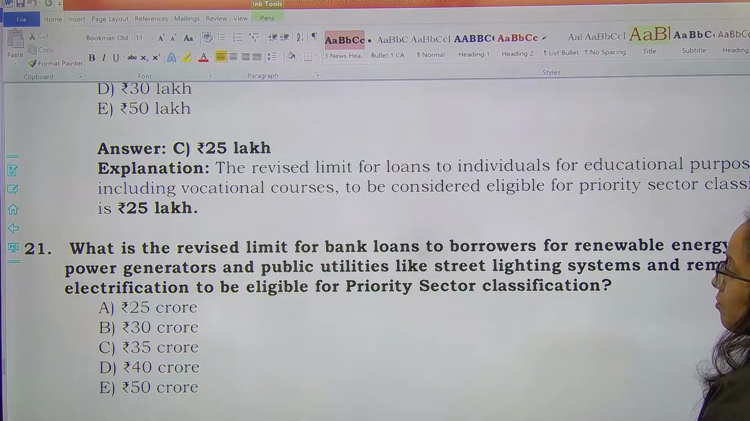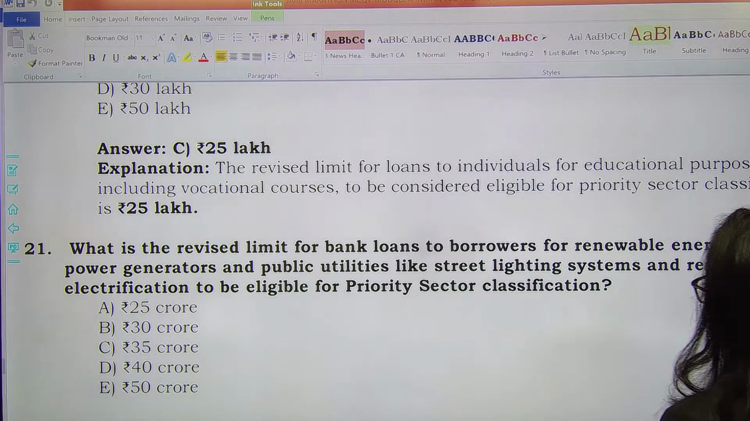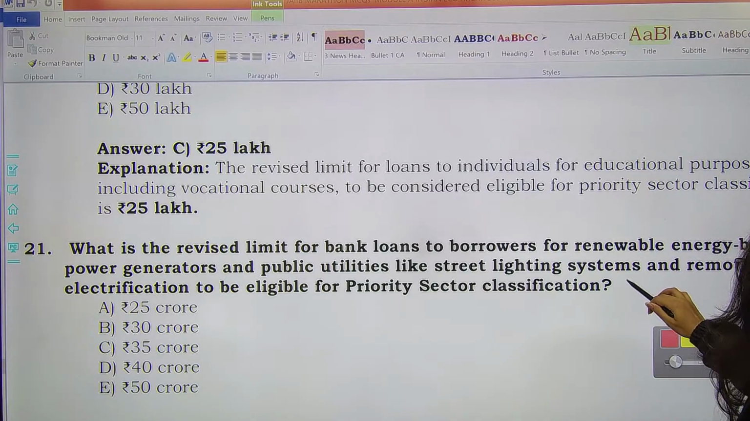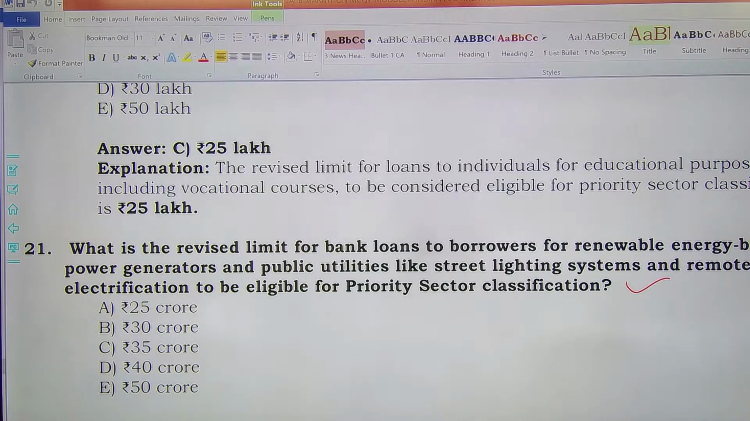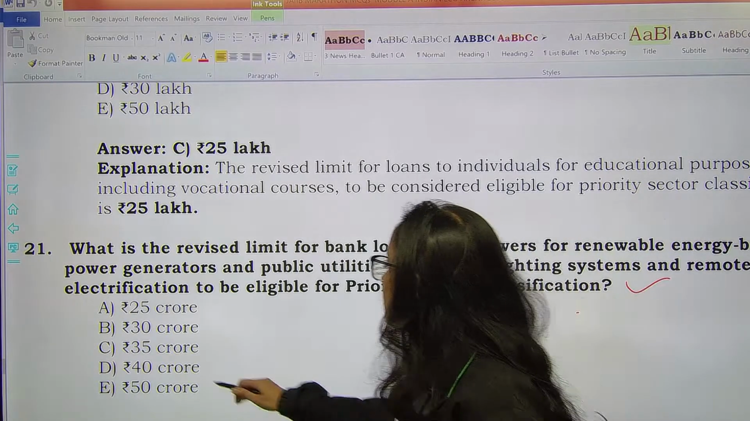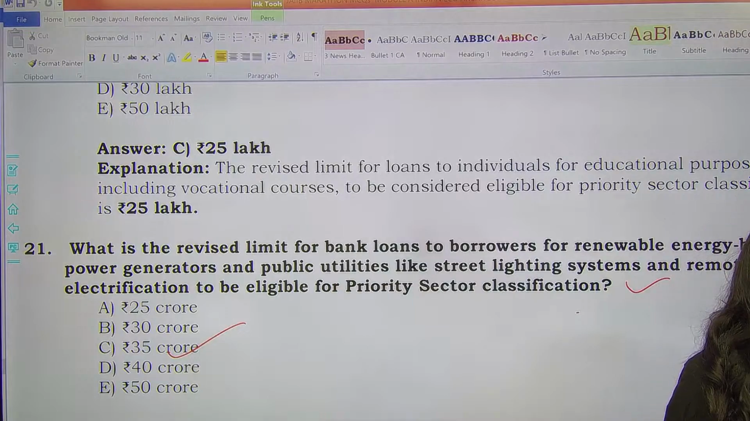Tell me the revised limit for bank loans to borrowers for renewable energy based power generators, very important, and public utilities like street light systems and remote village electrification to be eligible under priority sector classification. That is going to be 35 crore rupees. Okay, option C is the right answer.